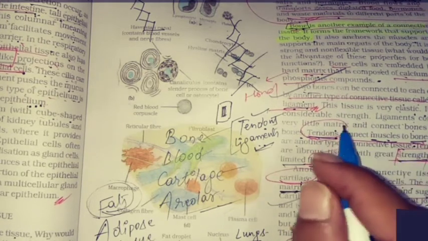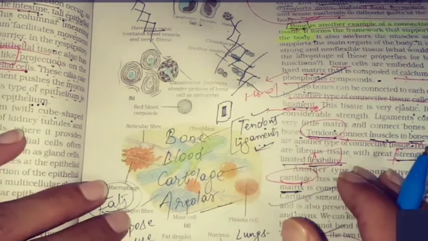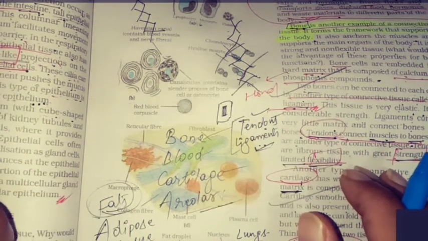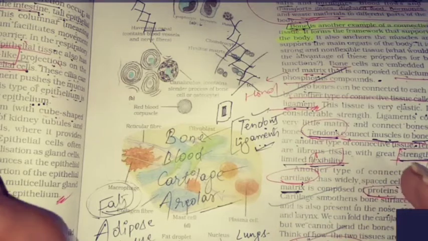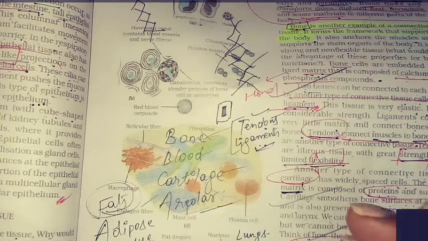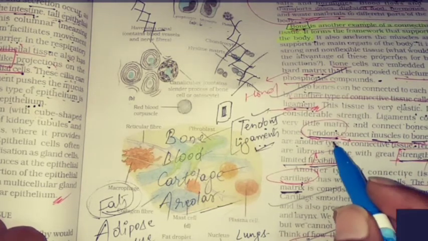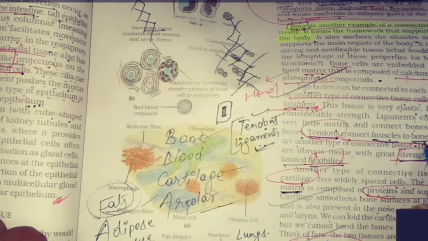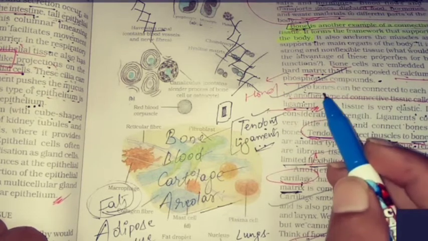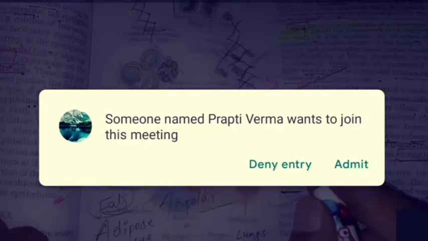But you know very well that these all are stepwise and we are going through every para. Whatever is important will be asked in your exams and competition level also. So you should go through the chapter after the class. We studied that day: what connects muscles to bones? That is tendons. And two bones are connected by a type of connective tissue called ligament.